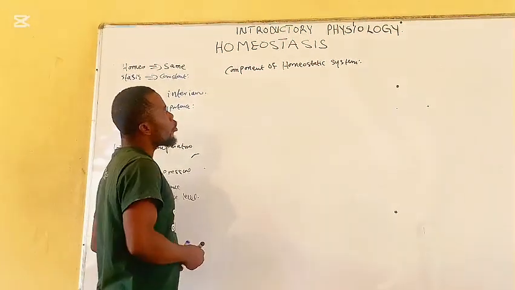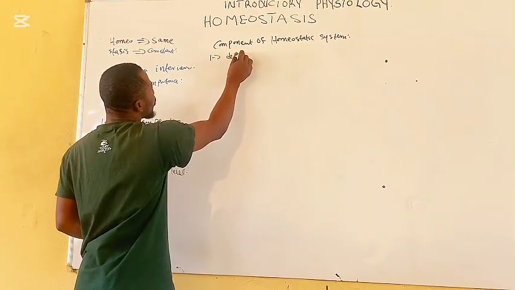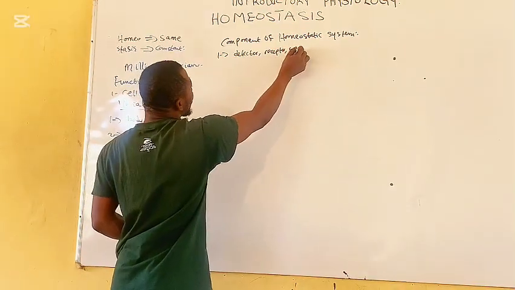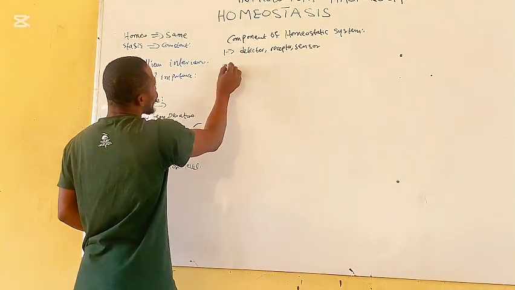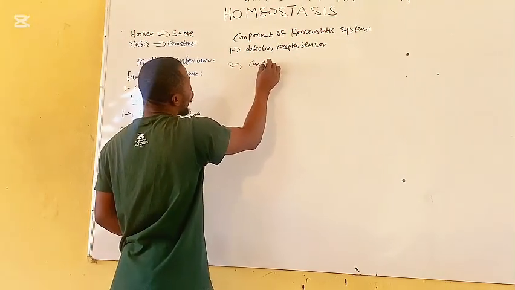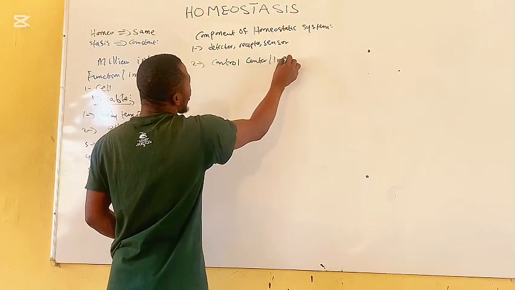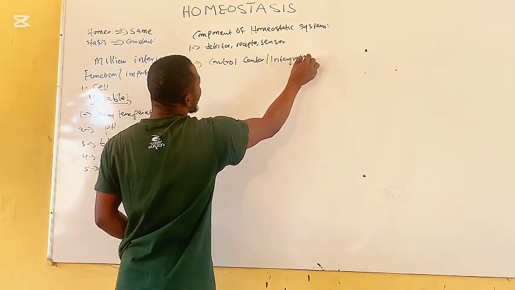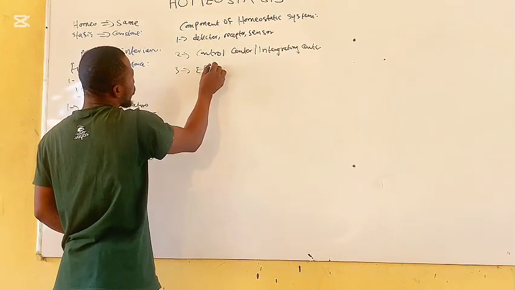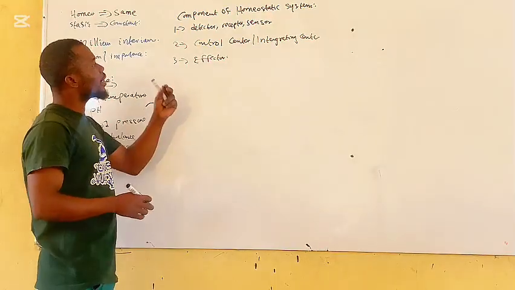The components of the homeostatic system include: one, the detector, or receptor, or sensor; two, the control center, or integrating center; and three, the effector. These are the components of the homeostatic system.